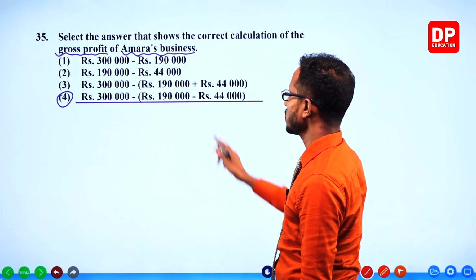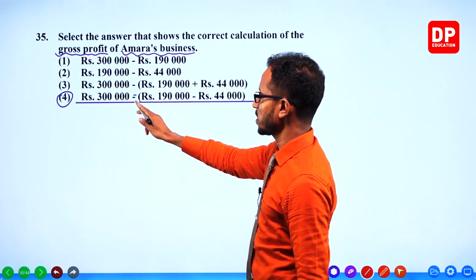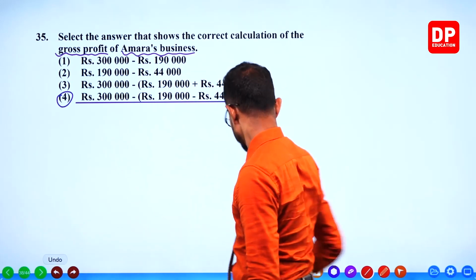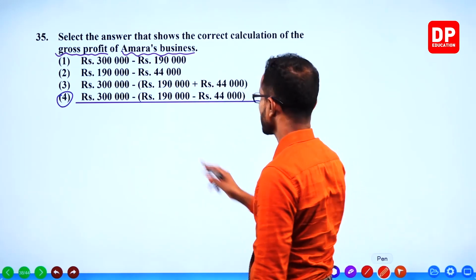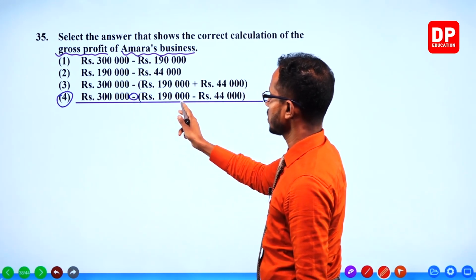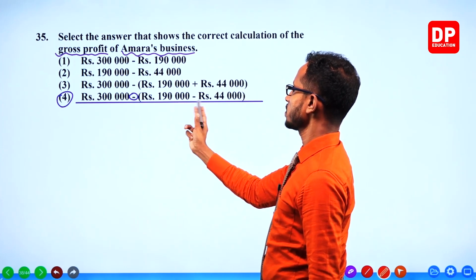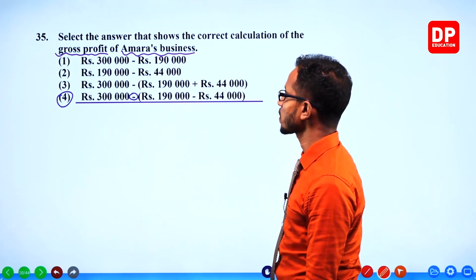From the 300,000, you have to subtract the answer that is coming from this place.